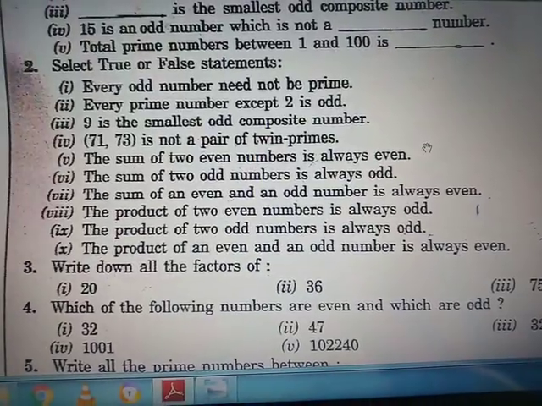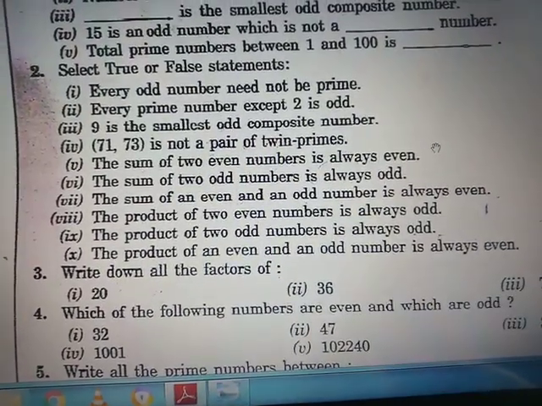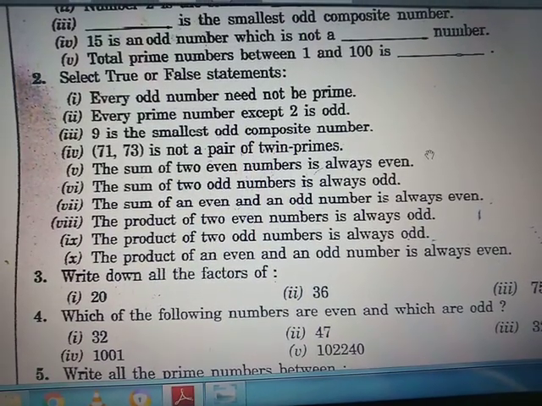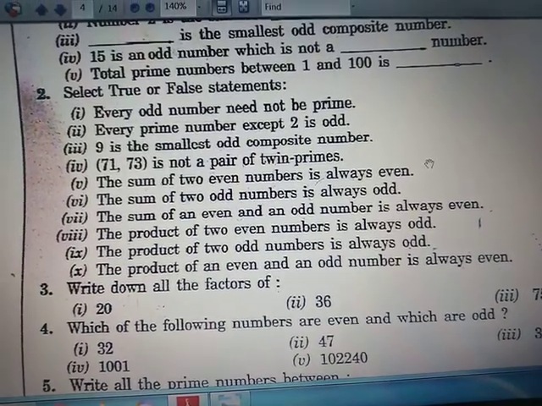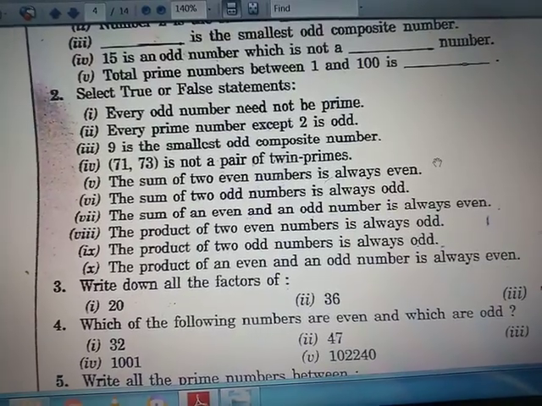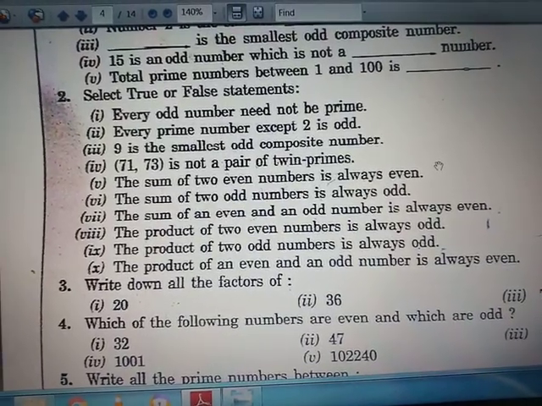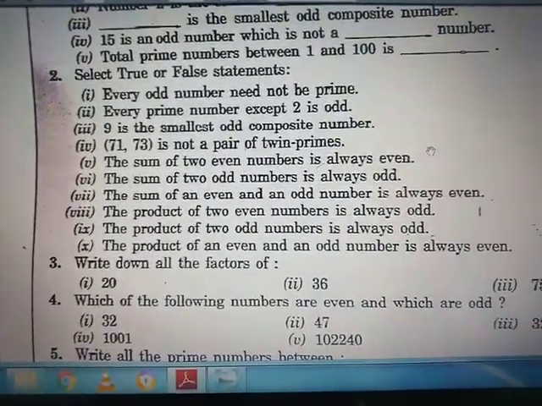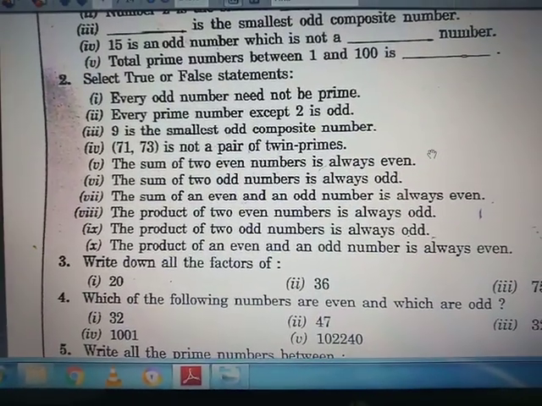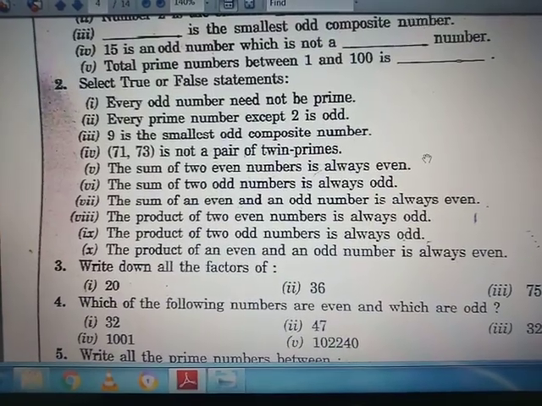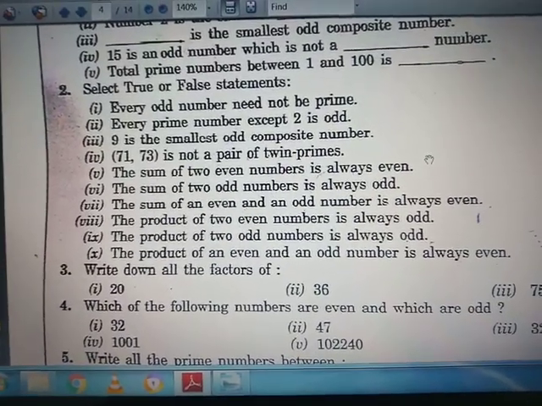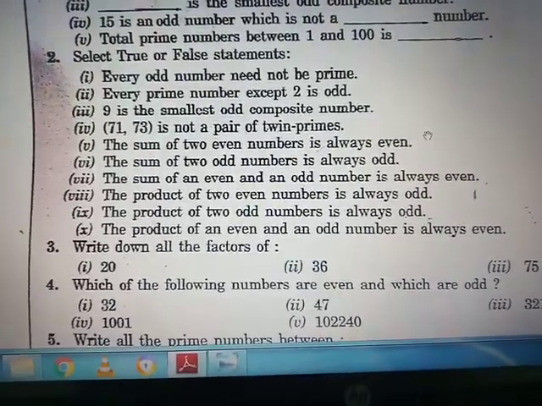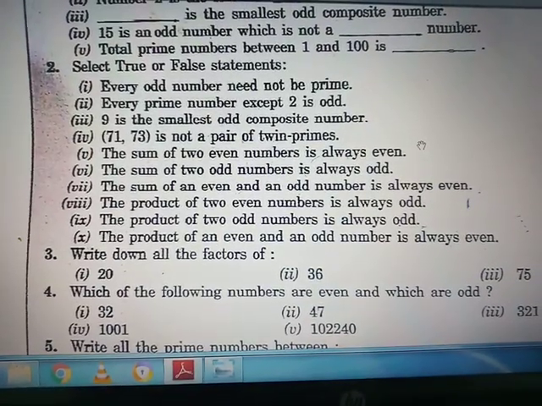Yes, this is also true, because if any number is even, it has 2 as a factor, since even numbers are divisible by 2. So we cannot say that even numbers can be prime. Only odd numbers can be prime. So the first one is true, the second one is also true.